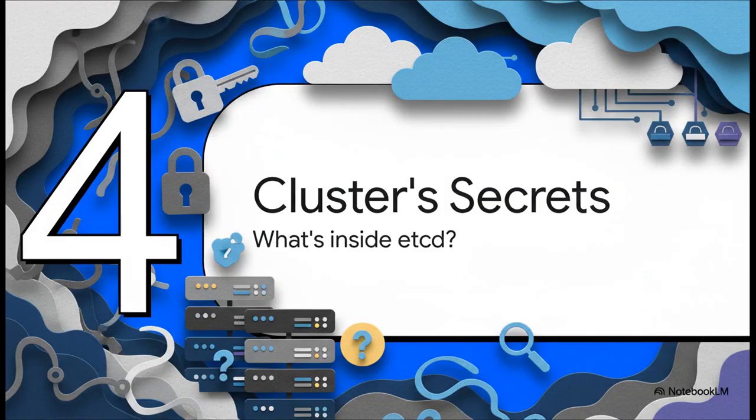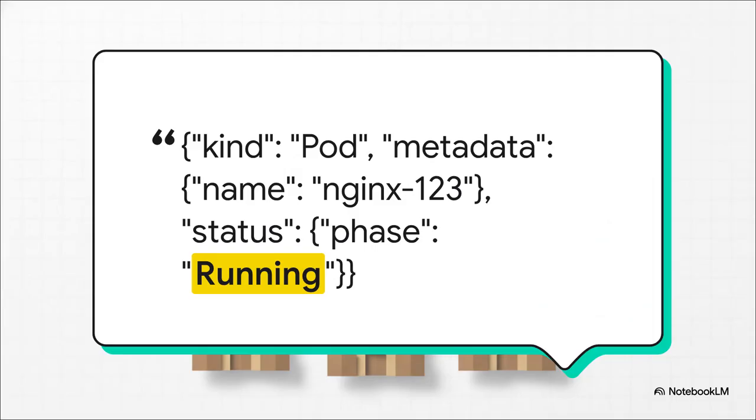Okay, so this brings us to a really important point. We keep saying etcd stores everything, but what does that everything actually look like? And maybe more importantly, what are the security implications of having all that information in one place? Well, here you go. This is what the memory for a single pod actually looks like inside etcd. It's not magic, it's just text. It's a simple JSON object that describes what the pod is supposed to be and what its current status is. That's it. And every single thing in your cluster, whether it's a service, a deployment, or even a secret, has an entry that looks pretty much just like this.